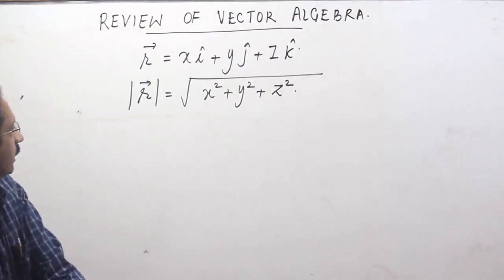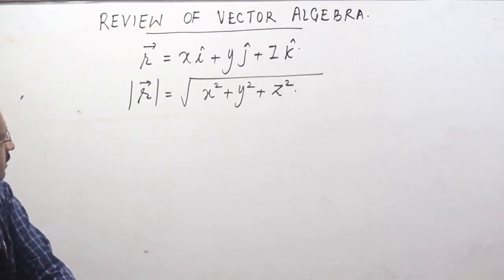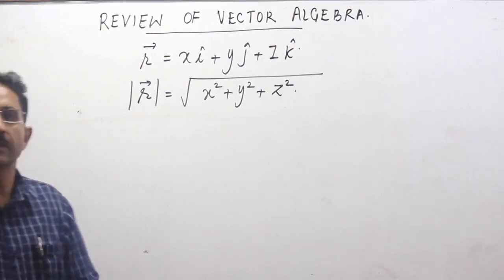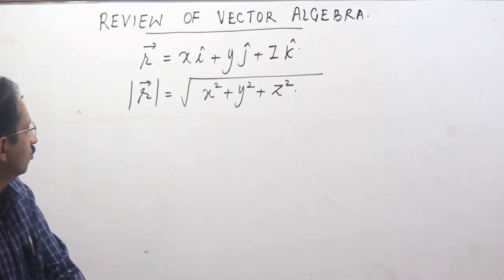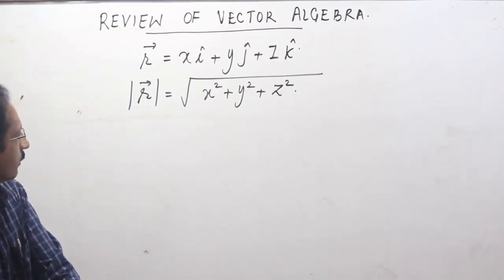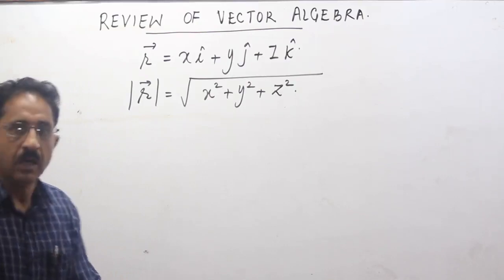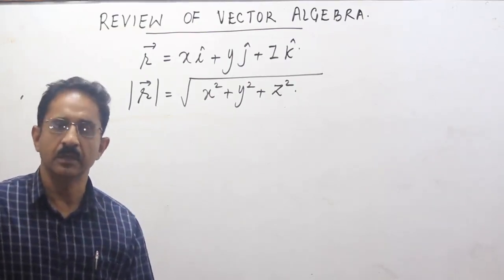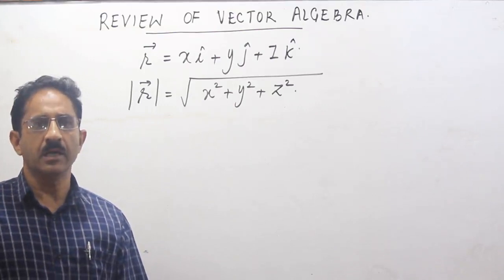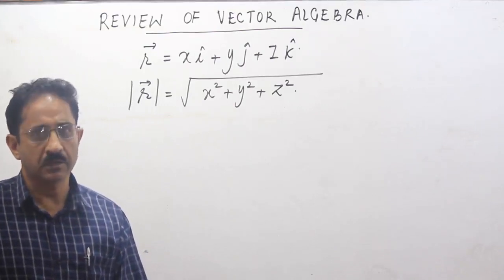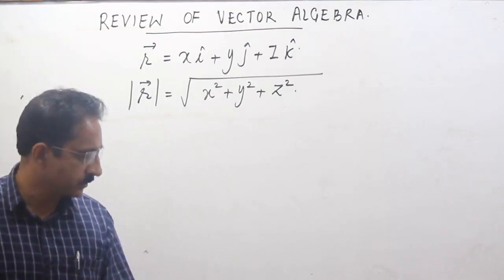We can make a 3-dimensional vector which lies in space with 3 components x, y and z. Its magnitude will be under root of x square plus y square plus z square. आप इसके डायरेक्शन कोसाइंस के साथ भी वर्कआउट कर सकते हो and there can be a relation between the various direction cosines which this vector possesses.